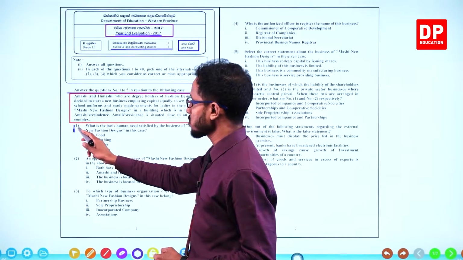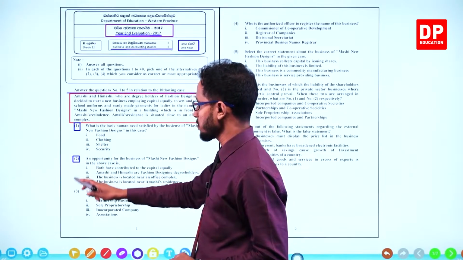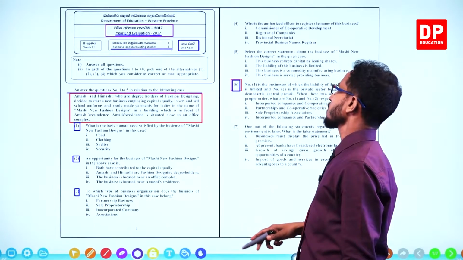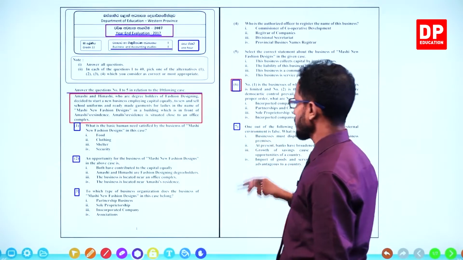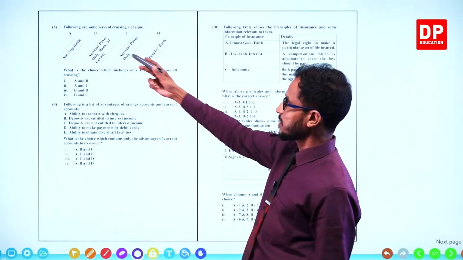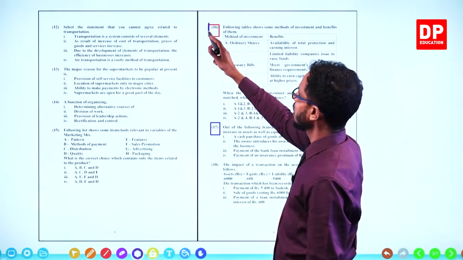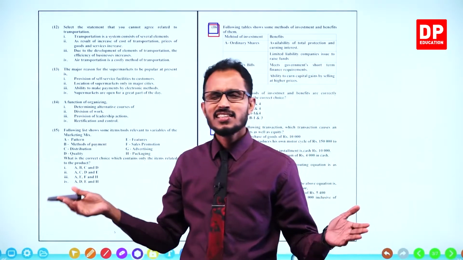For these small theory questions, question number 1 up to question number 16, don't take 1.5 minutes. You can answer them in about 30 seconds.